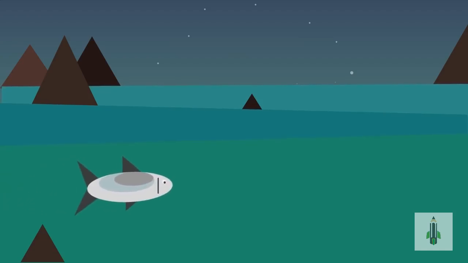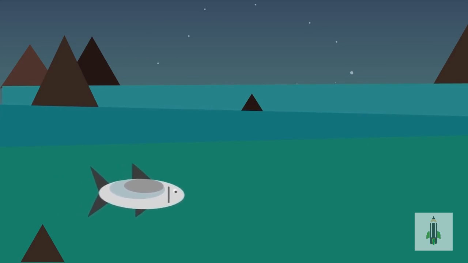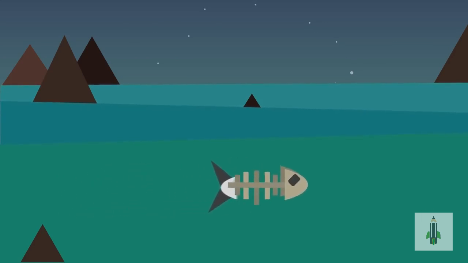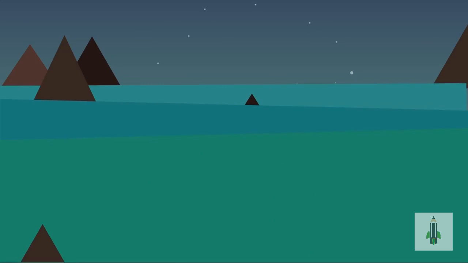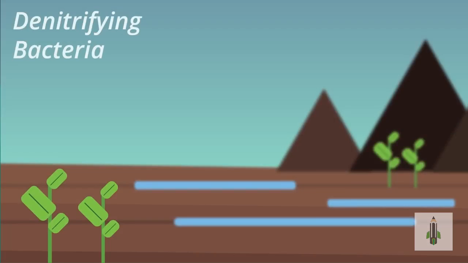Too much nitrogenous soil makes it more acidic. The nitrogen also passes into rivers and lakes where it is considered a pollutant. In some conditions, such as waterlogged soils, denitrifying bacteria in the soil break down nitrates, returning nitrogen back to the air. This reduces the fertility of the soil.